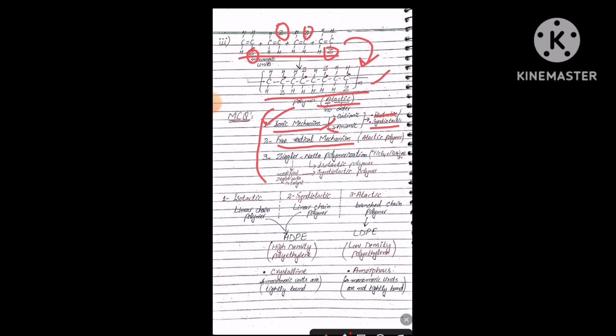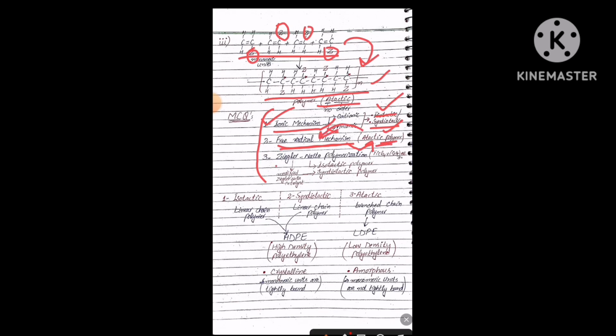They are formed by the ionic mechanism, or in the second way, the ionic mechanism generates which type of polymer? It generates isotactic or syndiotactic polymers. And the free radical mechanism generates the atactic polymer, or atactic polymers are formed by the free radical mechanism.